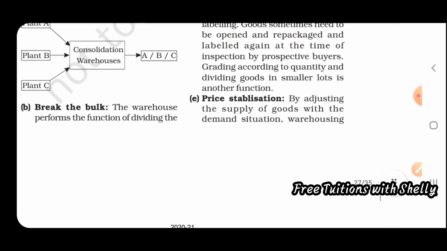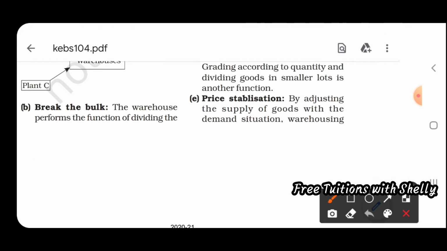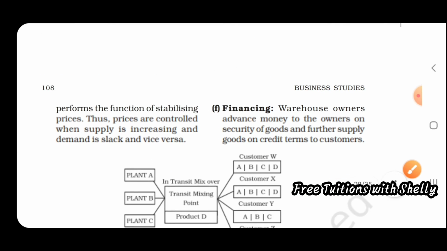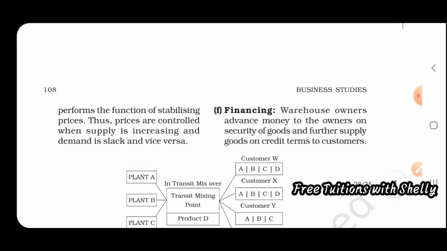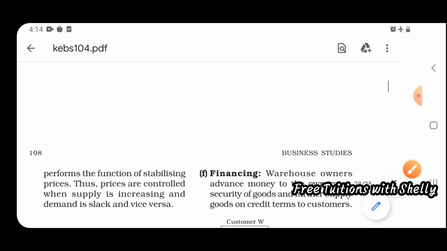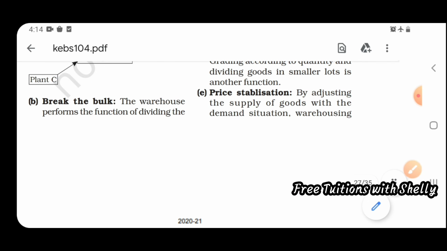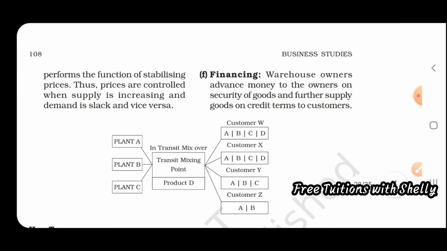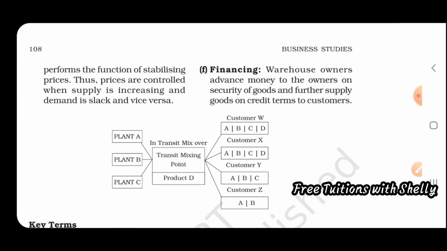Next is price stabilization. By adjusting the supply of goods with the demand situation, warehousing performs the function of stabilizing prices. Prices are controlled when supply is increased and demand is slack. That is, the price of a product can be determined according to demand and supply conditions. So by adjusting the supply of goods with demand, warehousing performs the function of stabilizing prices.